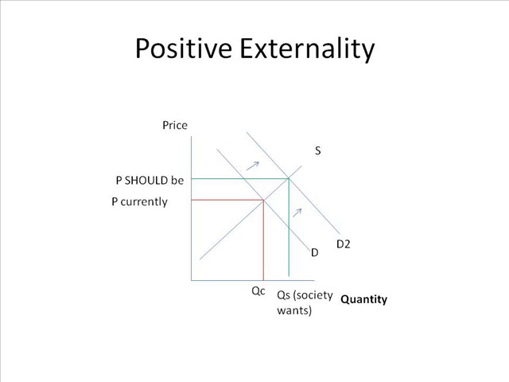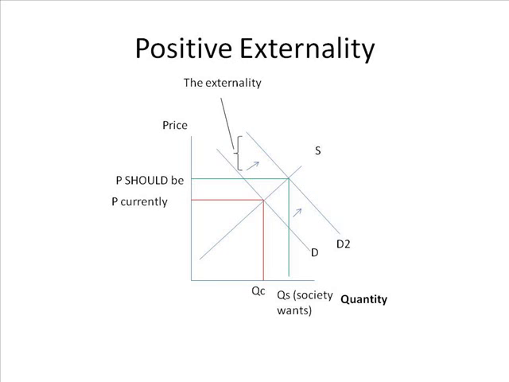How does this relate to allocation of resources? Put your finger on the old equilibrium. That's where you're at. You should be at the green equilibrium. So obviously this is, write this down, under allocation of resources. And how's the government going to fix this? Well, if they want more to be produced, because society wants more, they want to go from the red quantity to the green quantity, they need to get sellers to make it. So what they do, write this down, subsidy. Subsidy is when you pay a producer to make a good. So we'll give producers money to make the good. I would put this in the graph.